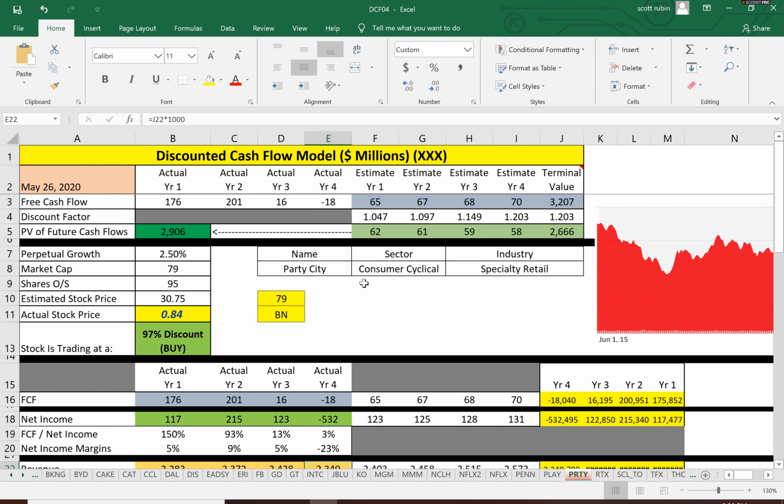So the model says it's a buy, but you can't always trust the models. You have to also trust what you feel and how you understand the markets. Because this is just looking at the past. We have to look into the future of the company.